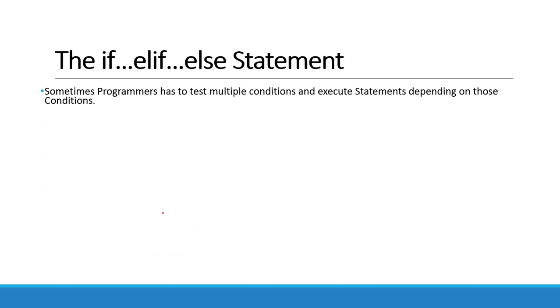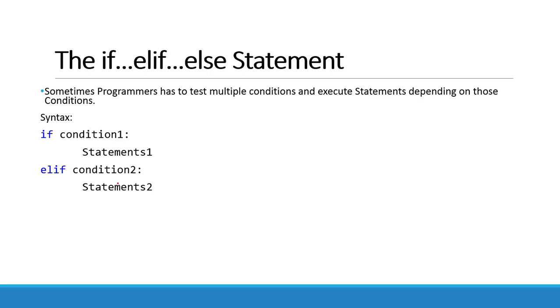Sometimes a programmer has to take multiple conditions and execute statements according to those conditions. For that, the syntax is: if condition 1 is true, then statement 1 will be executed. If condition 1 is false, then elif condition 2 is evaluated. When condition 2 is true, statement 2 will be executed, and when condition 2 is false, elif condition 3 is tested.